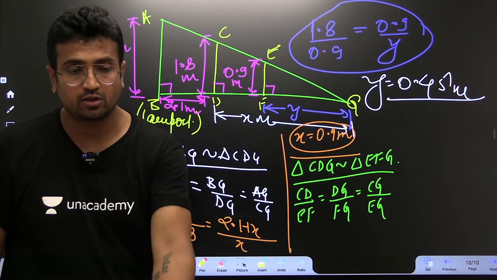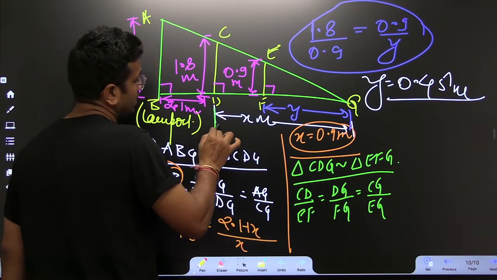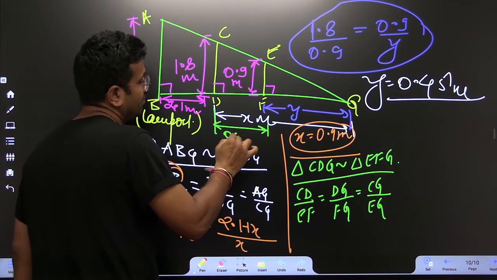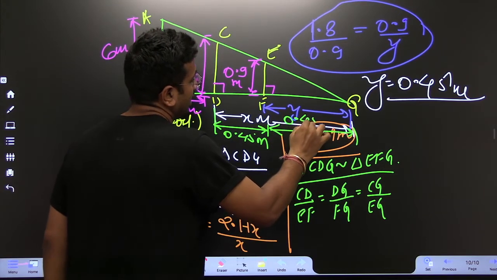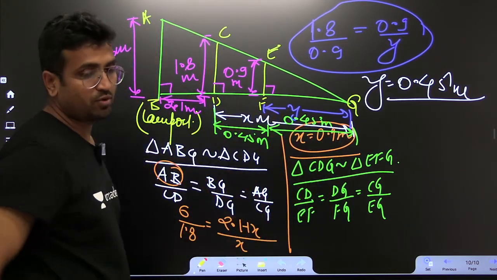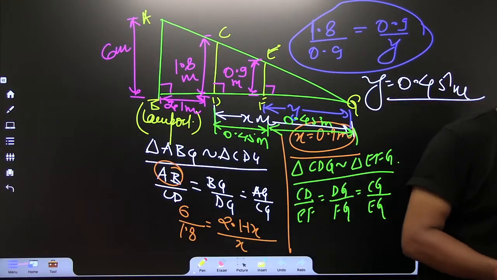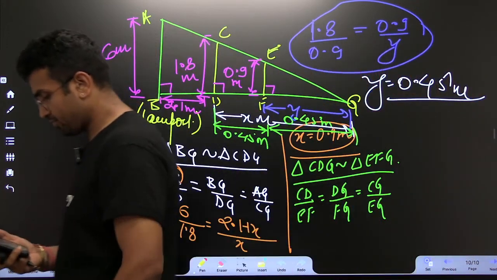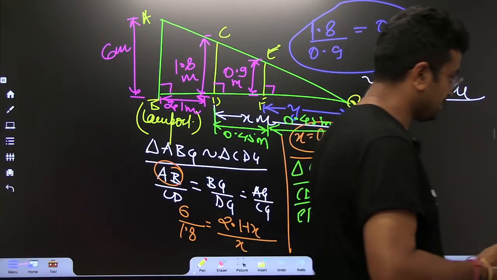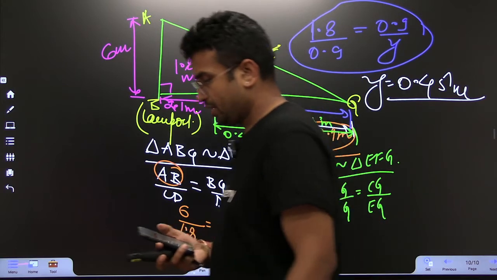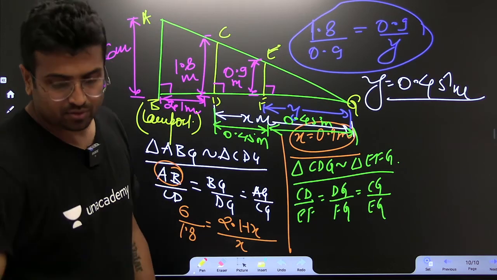Intentionally, I have diluted these values. Why? If you see, this value is 0.45 meter, and because I was giving this question to GATE aspirants, that is why I have taken these kind of numbers, 0.45. Is it clear to each and every one of you? Is it fine, everybody? I think this is absolutely clear, right? Once again, it's a very, very good question.